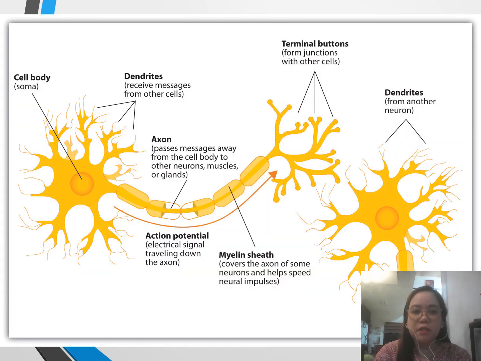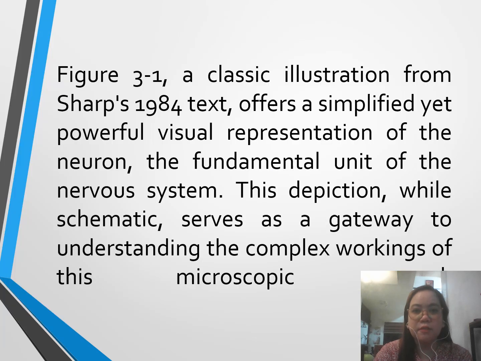So this is what the illustration is about. We have the cell body, the axon, the action potential. So the soma and the axon are the two parts of the neuron process.